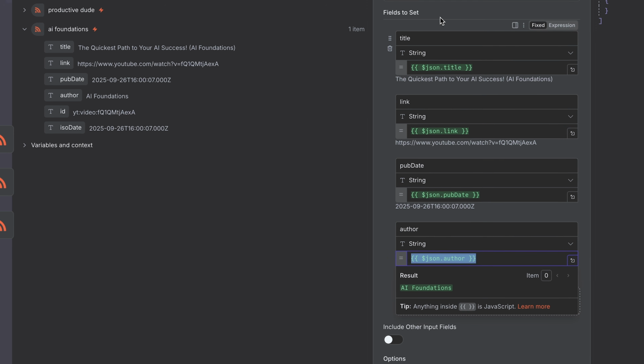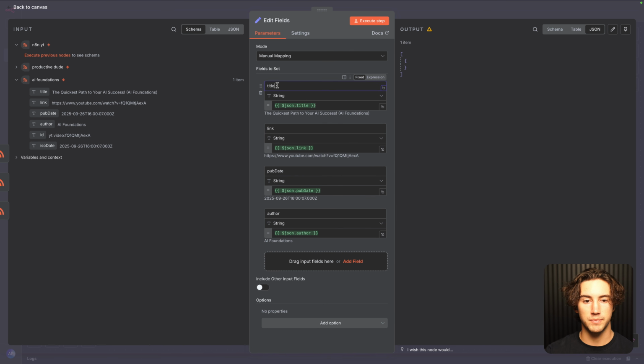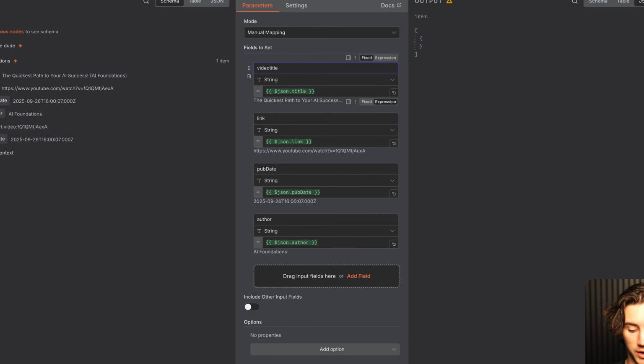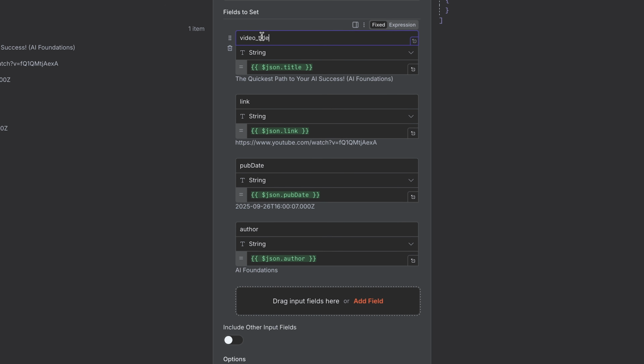These are the fields that we put in our table, so these are the fields we want to set. Now I want to map them to the actual field names of our table so we can be organized. For the video title, I'll name it video_title. The link, I believe I called that URL. Publish date, I called that publish_date. And author, I left as author.